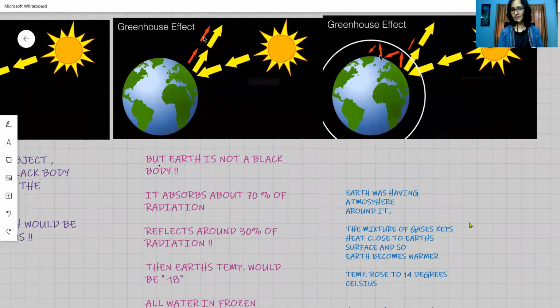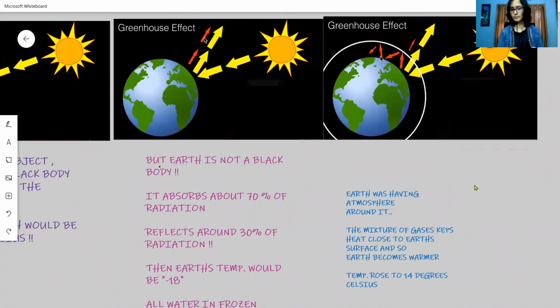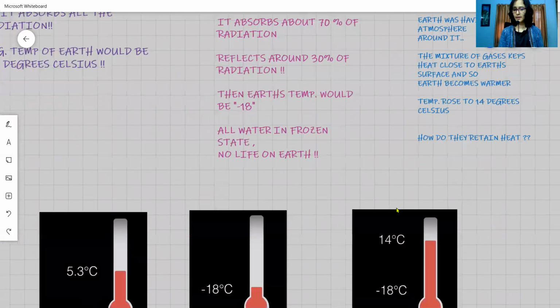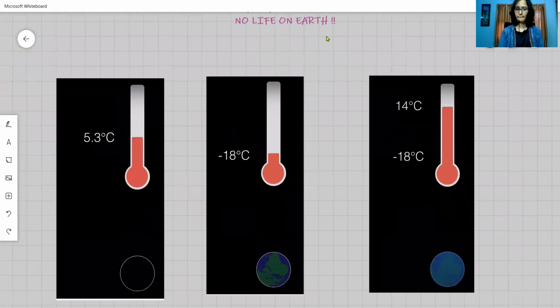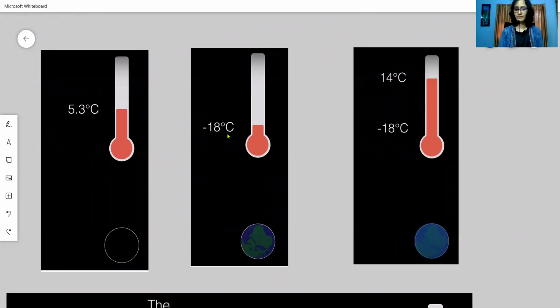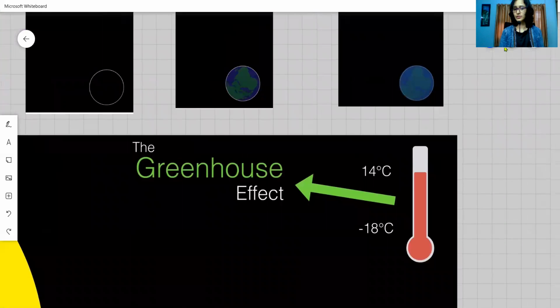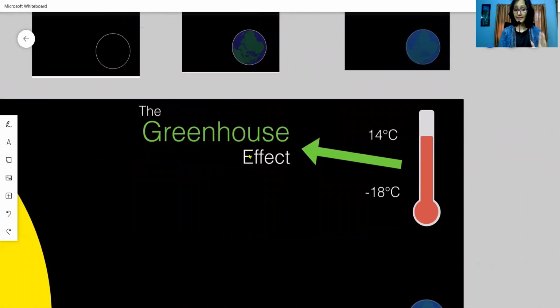Now, this effect caused by the greenhouse gases, the maintenance of an average temperature, is called the natural greenhouse effect. Okay, you can see here, it would be minus 18 in the absence of greenhouse gases, but due to the presence of greenhouse gases, it has reached 14 degrees centigrade. And this rise in the temperature is otherwise called the natural greenhouse effect.